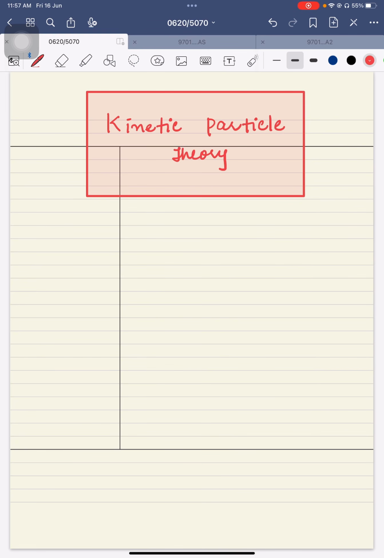Before writing solid, liquid, and gas, I am telling you very clearly what the 3 points of the kinetic particle theory are. Number 1 point is telling us that there are three states of matter.